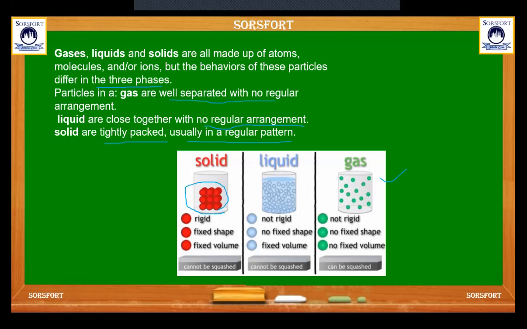So the basic difference between solid, liquid and gases: solid is rigid, liquid is not rigid, and gas also not rigid. Solid has a fixed shape, but liquid has no fixed shape, and gas also has no fixed shape. Solid has a fixed volume. Liquid also has a fixed volume, but in gases there is no fixed volume.